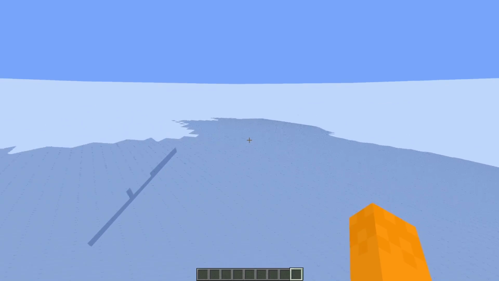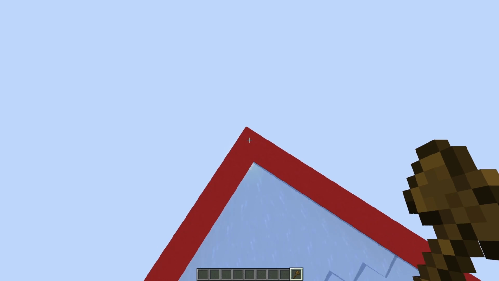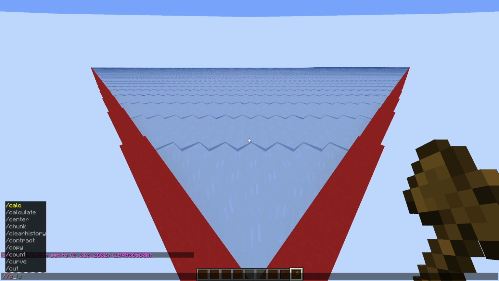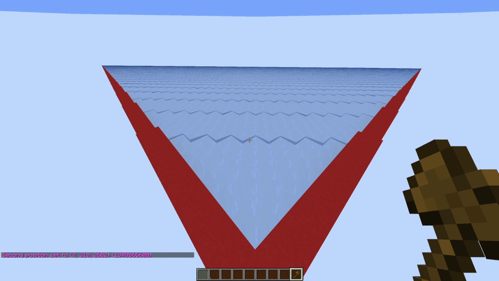Okay, been around 20 minutes. All of the water has gone to the bottom of the world. So we're gonna go all the way down to the bottom. Seeing this giant thing of water. I have to go all the way to the top, all the way up here. Okay, you ready? //count water. To see how much water is inside of this.